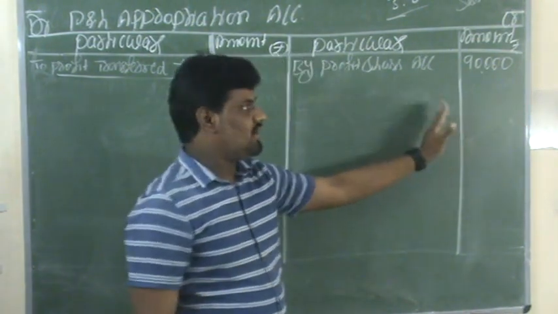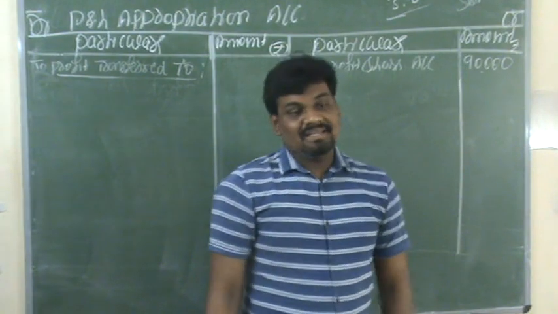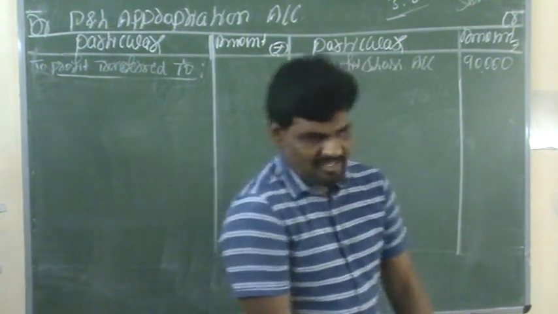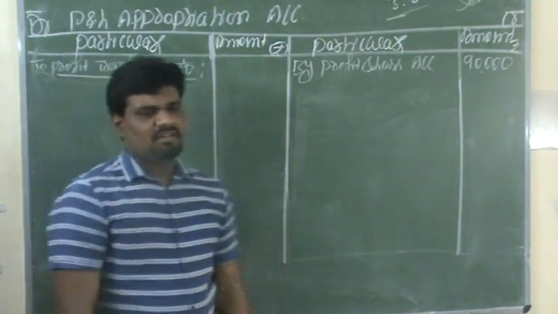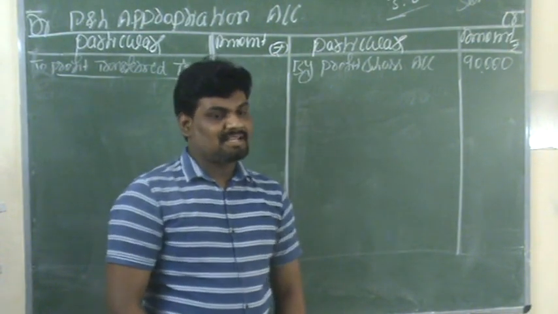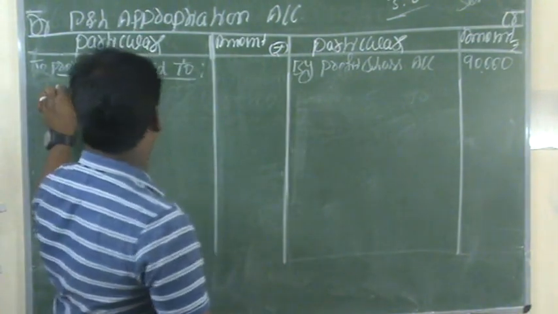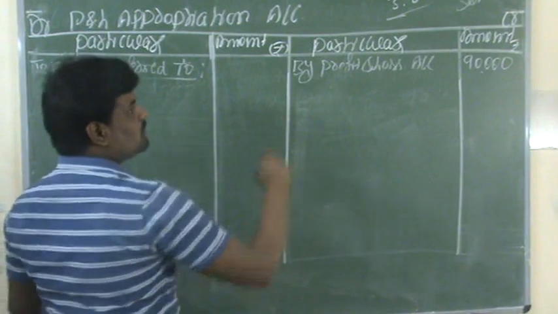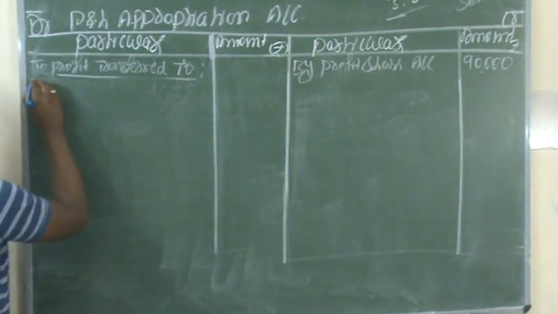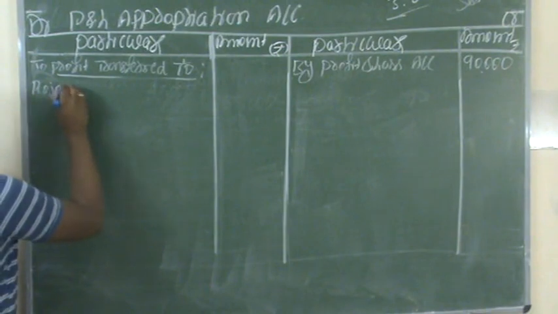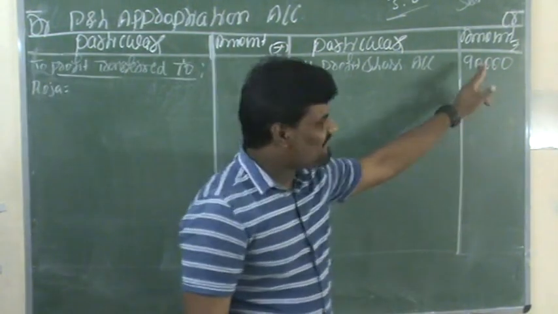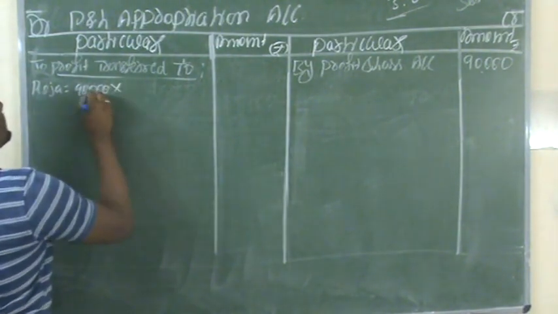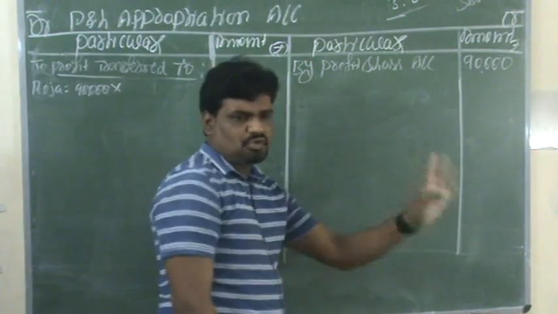These 90,000 we record on the credit side. Now this 90,000 we need to appropriate among all the partners according to their ratios. That appropriation, the profit distribution among all the partners, we do on the debit side. Come to the debit side: profit transferred to the partners. The first partner is Roja. First, the total profits are 90,000, right?